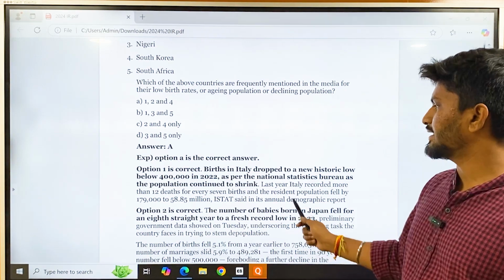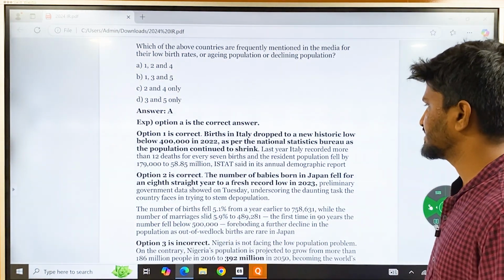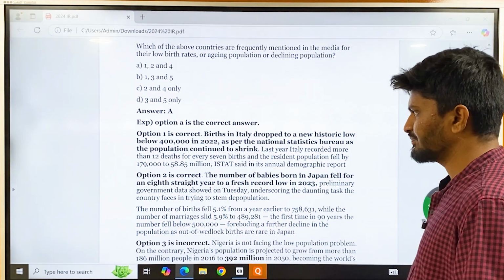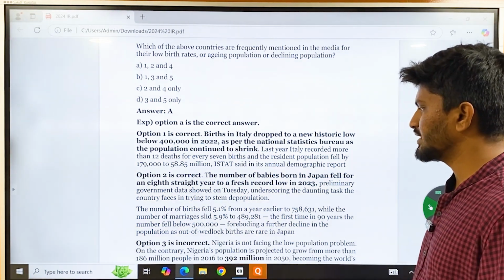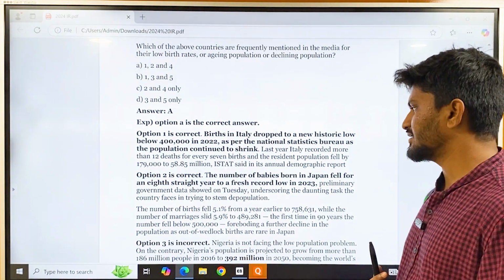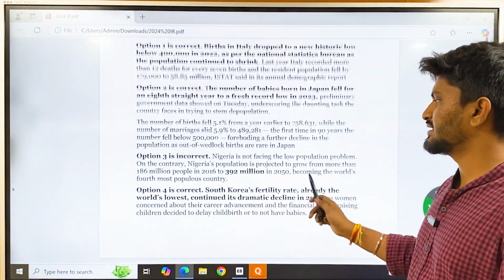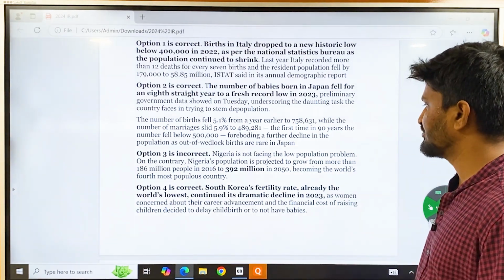Here Italy dropped to a new historic low, below 4 lakh in 2022 as per the National Statistics Bureau, as the population continued to shrink. So option 1 is correct, and option 2, the number of babies born in Japan fell for the 8th straight year to a fresh record low in 2023, is also correct. Option 3 is incorrect, because Nigeria is not facing a low population problem.